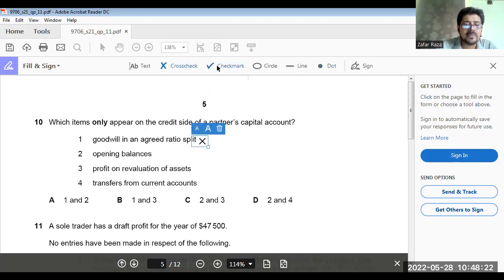Opening balance of capital account always appears on the credit side. Profit on revaluation always appears on the credit side. Transfer from current account is not always on the credit side. So 2 and 3. The correct answer for question number 10 is C option.